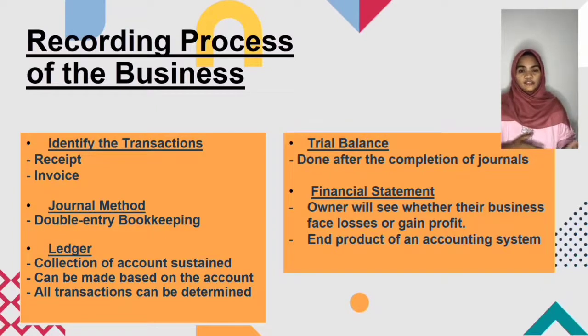After all the transactions have been transferred from the journal, only then can we determine the balance in each account. For instance, the ledgers for Sarung Creative are the sales ledger and the debtor ledger.